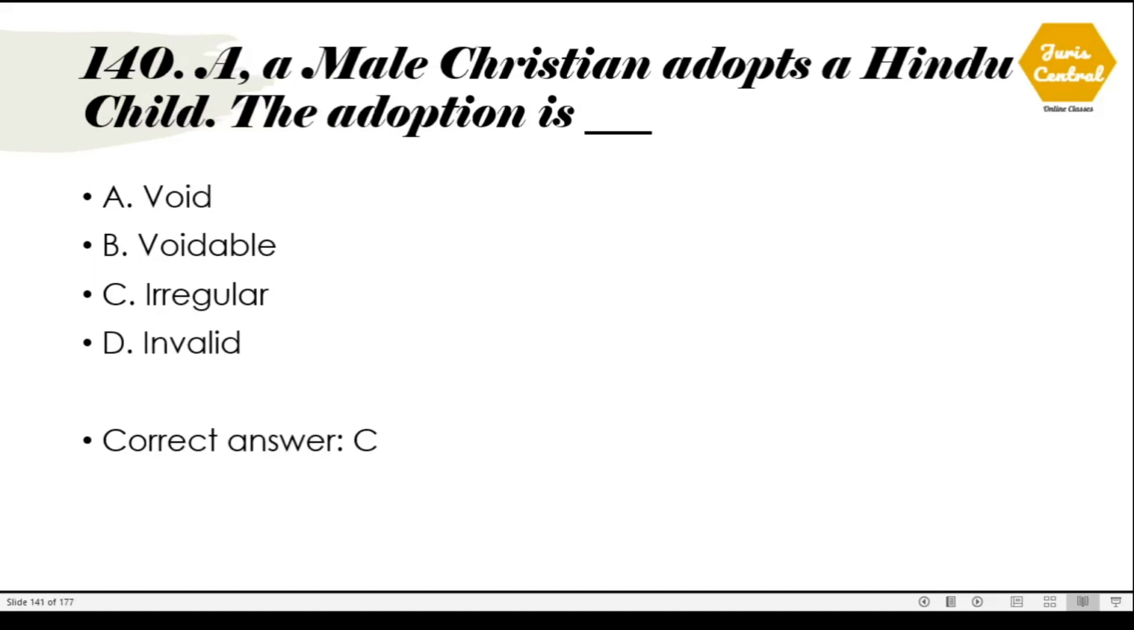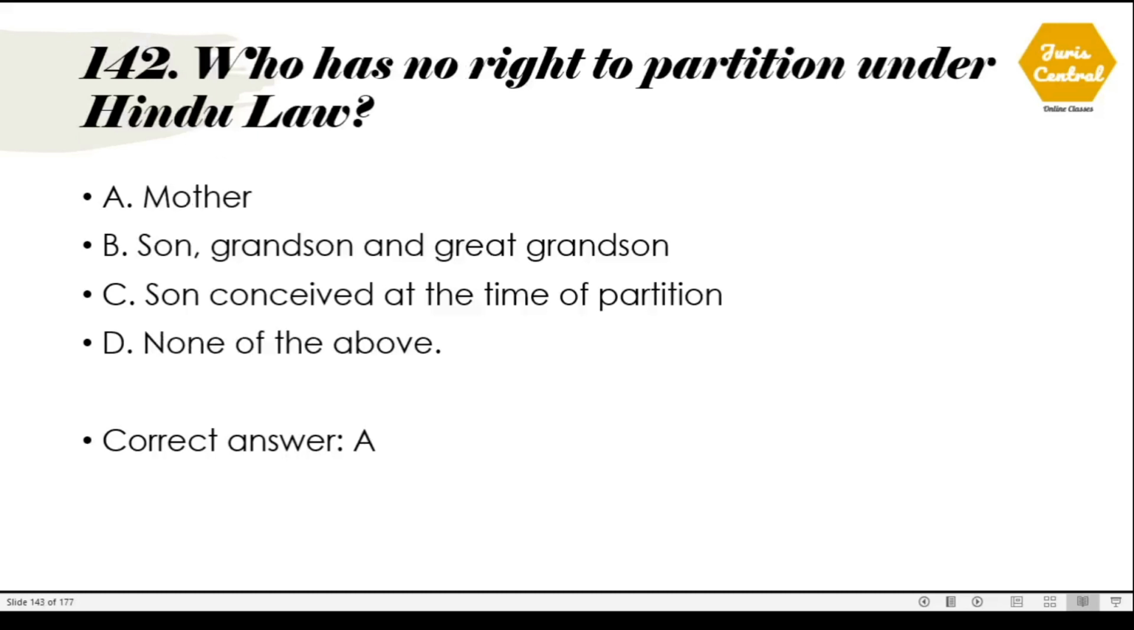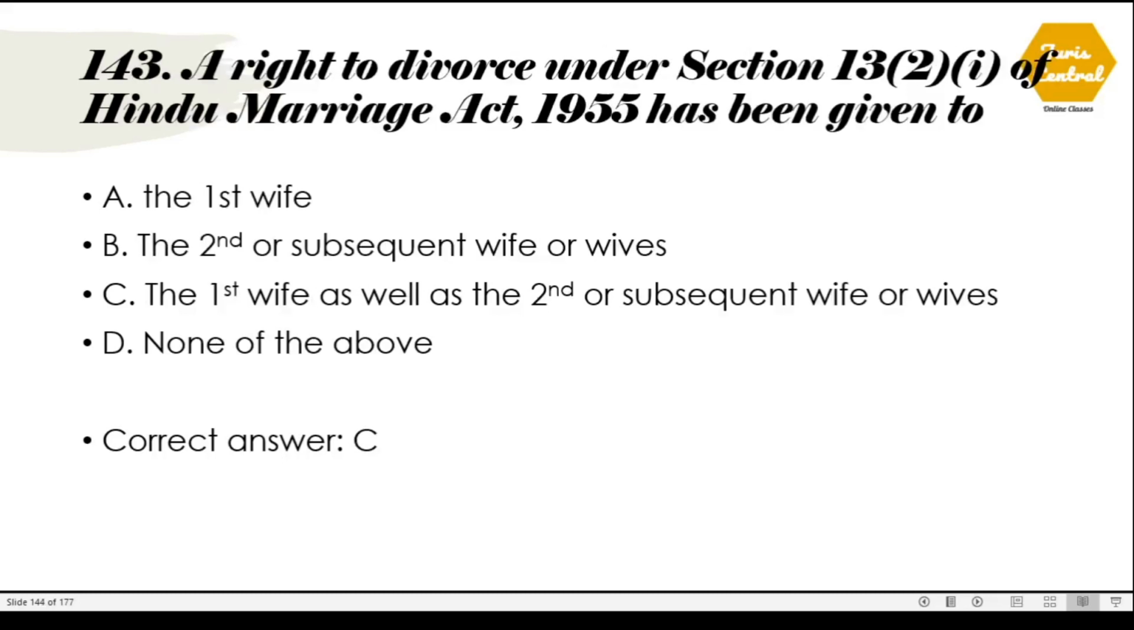140. A male Christian adopts a Hindu child. The adoption is irregular, which is option number C. 141. A Sunni male Muslim marries B, a Sunni female Muslim who happens to be his first wife's sister. The marriage is irregular. 142. Who has no right to partition under Hindu law? The correct option is option number A, mother.